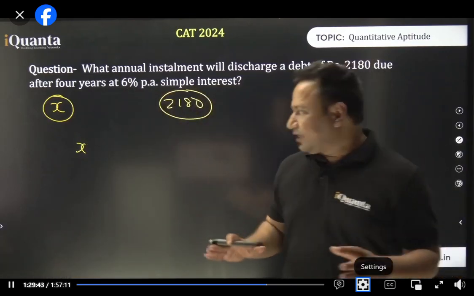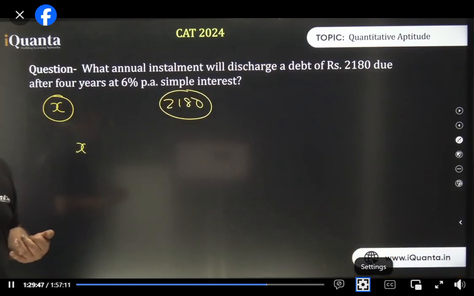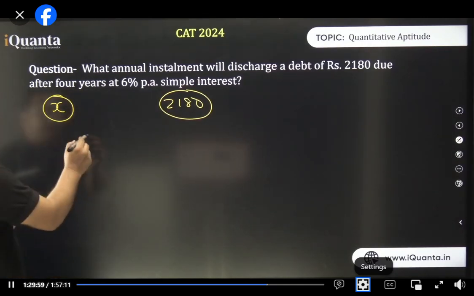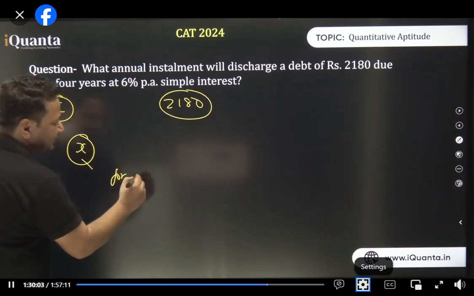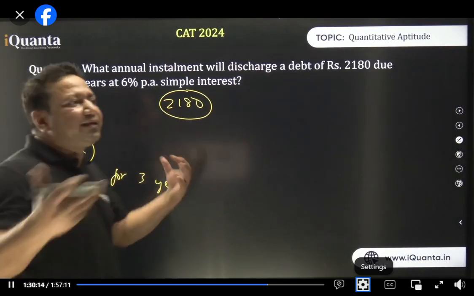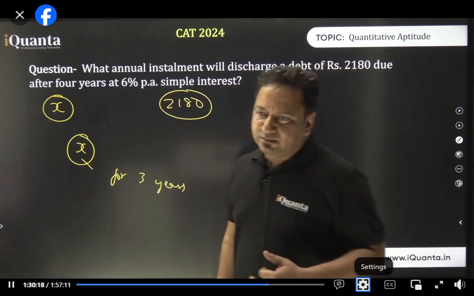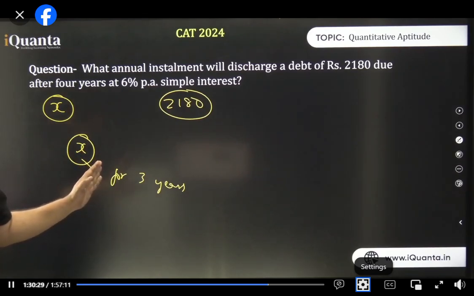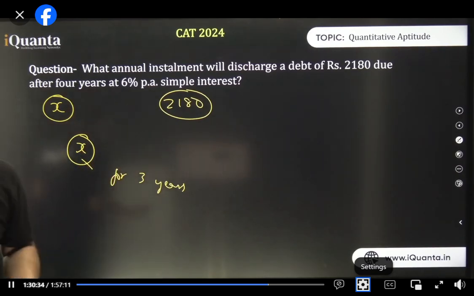Now you'll understand. So I have given X rupees in the end of the first year. All right. Now what is going to happen? When I gave X, it's not that I gave only X. I gave X, and now the bank has this X amount for the remaining 3 years, isn't it? So whatever interest I will get from that X, that is something which the bank has taken already. I'm giving X only. It's just that when I gave them X after 1 year, now the bank has got X plus the interest of X on 3 years. Now it makes sense? Yes or no?